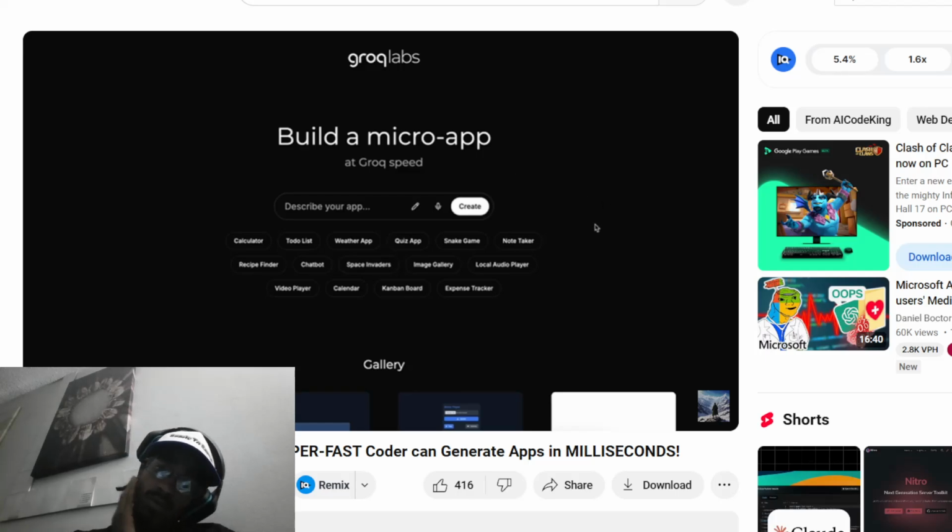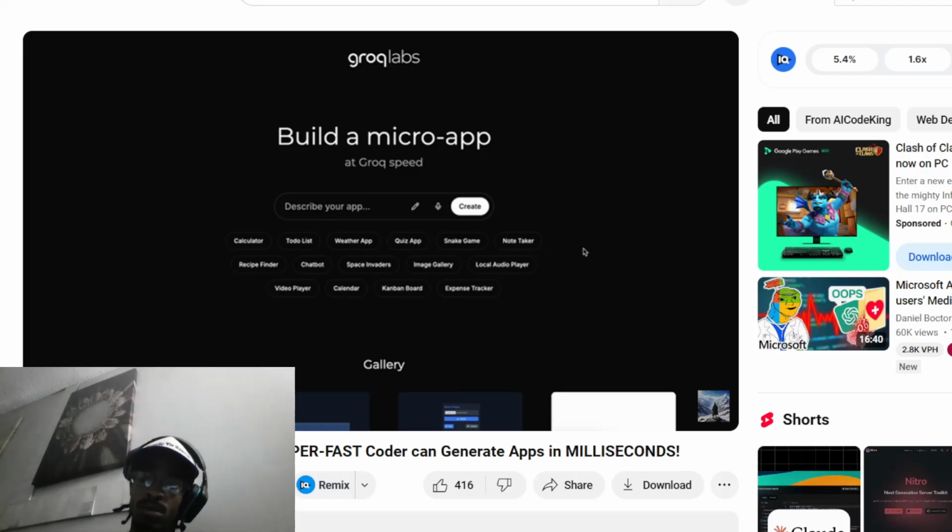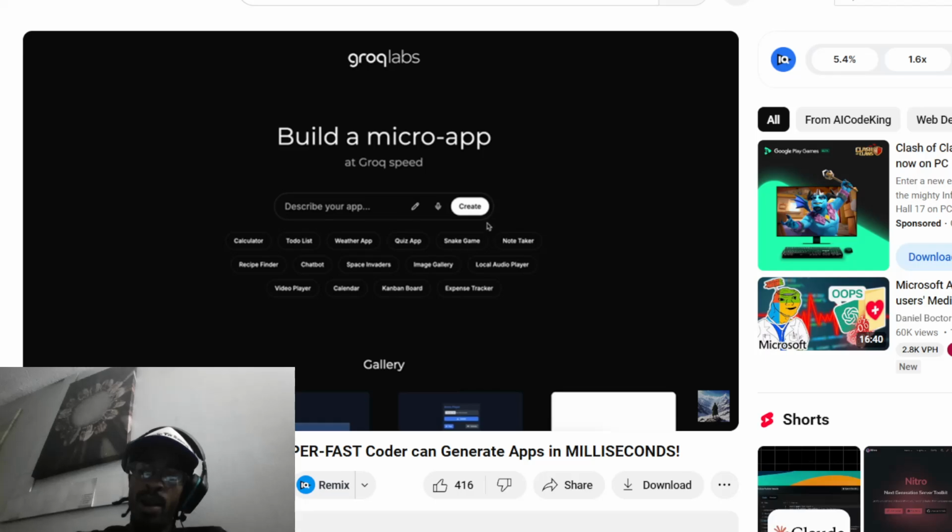It's made by Groq themselves, and it is a platform to generate and share micro apps similar to Cerebras Coder.